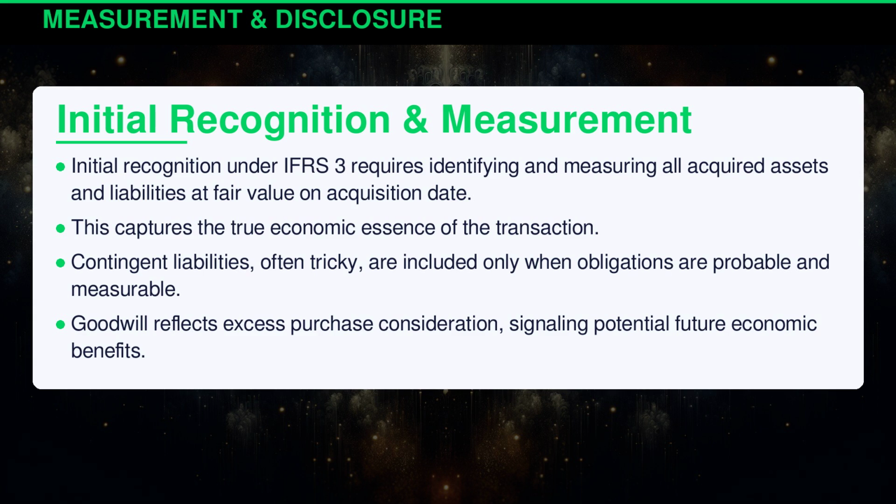Initial recognition under International Financial Reporting Standards 3 requires identifying and measuring all acquired assets and liabilities at fair value on acquisition date. This captures the true economic essence of the transaction. Contingent liabilities, often tricky, are included only when obligations are probable and measurable. Goodwill reflects excess purchase consideration, signaling potential future economic benefits.